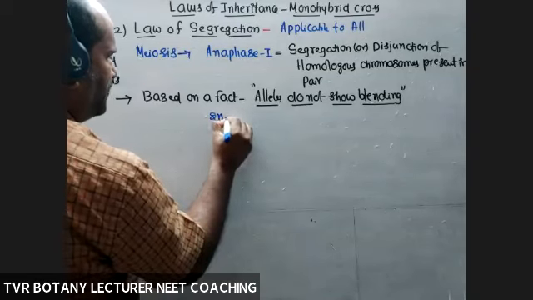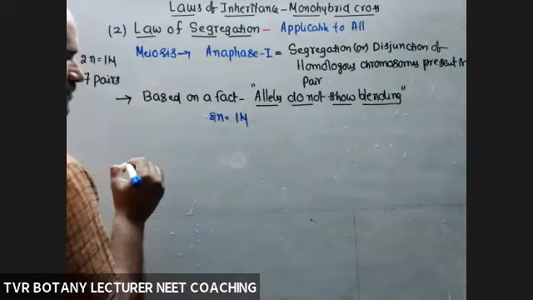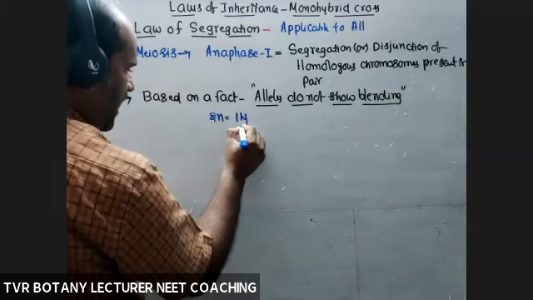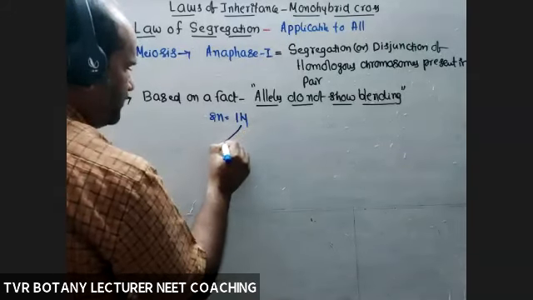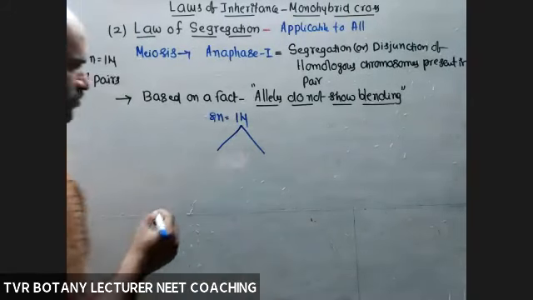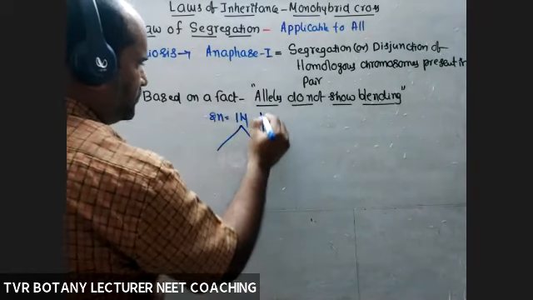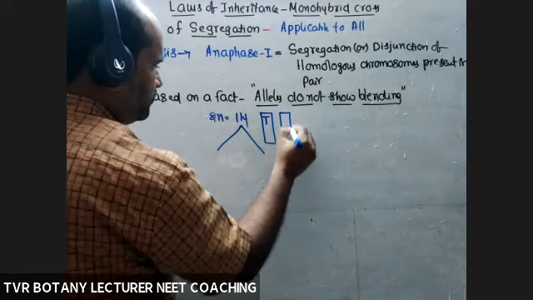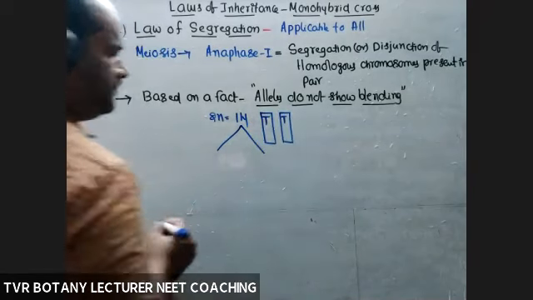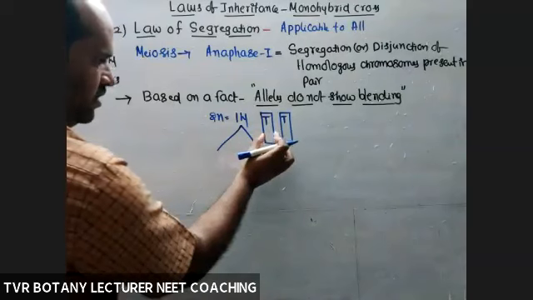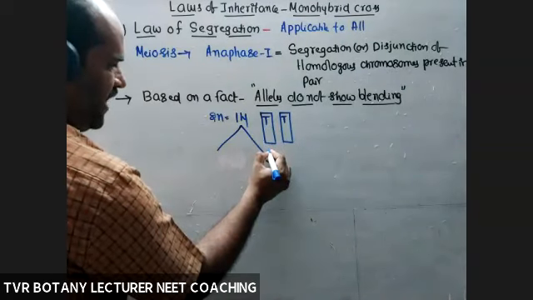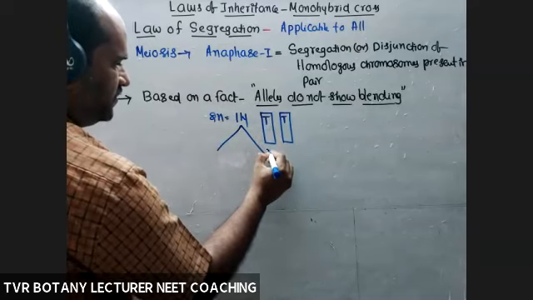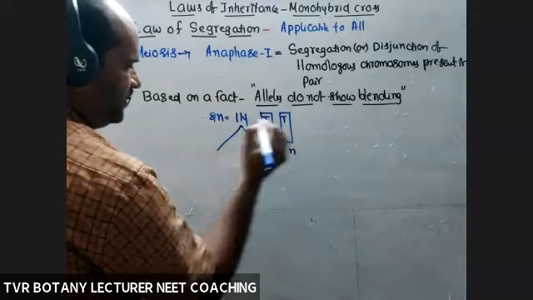2n chromosome number is 14, 7 pairs during meiosis. After completion of meiosis, or particularly during anaphase 1, for example, this chromosome is with capital T, and this chromosome is also with capital T. This one belongs to one haploid set, 7 chromosomes, 1, 2, 3, 4, 5, 6, 7. So this is haploid set 1, haploid set 2.